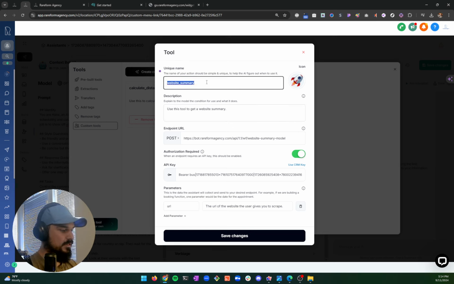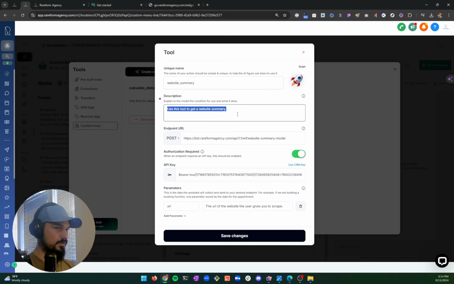So website summary has very little value as far as I'm aware. You just want it to be somewhat associated so it knows what tool you're calling. But instead of saying, hey, call website summary tool to do this with this, that's an explicit call. We're making an implicit call. So I don't need to say use website summary. I can say take a summary of what was done here and hand it back. So I'm not actually having to call out that tool, which is a pretty cool upgrade. This description was really important though. And like I said, this was more for the context that Jordan was working with, and we could have changed it to be the form submission, but it did a really good job.